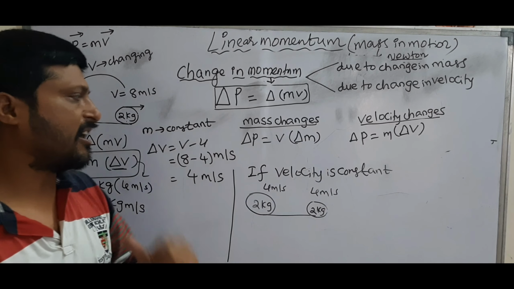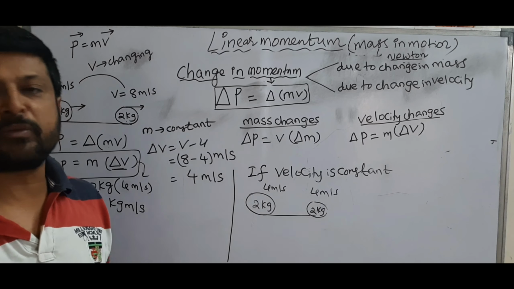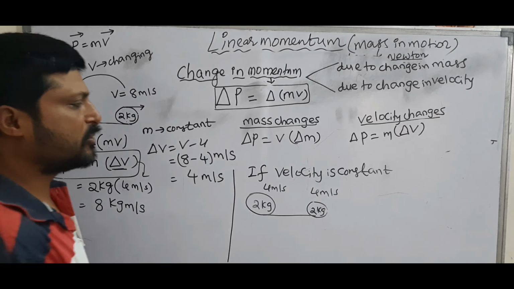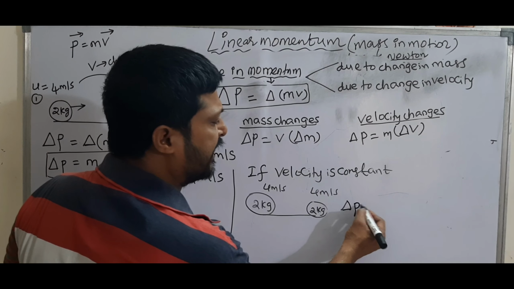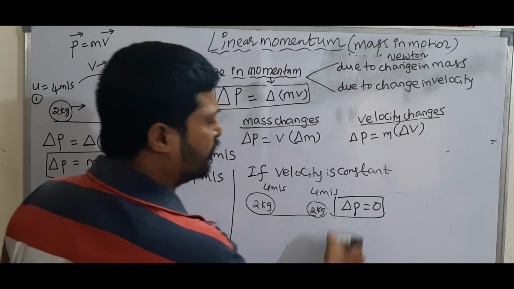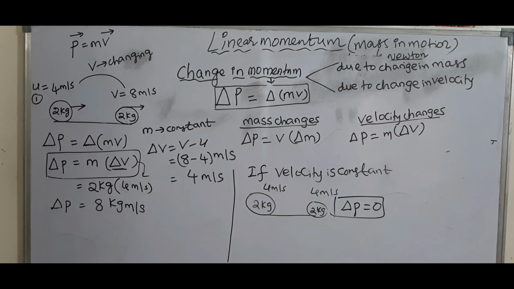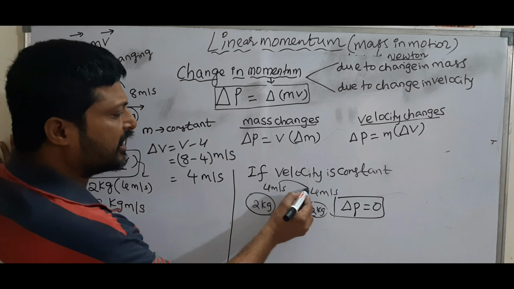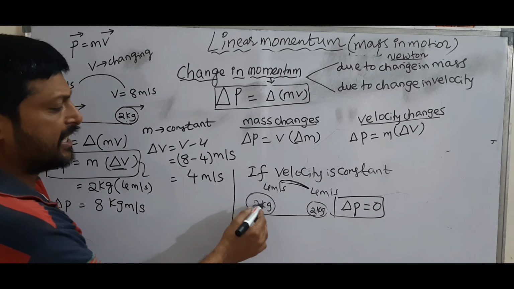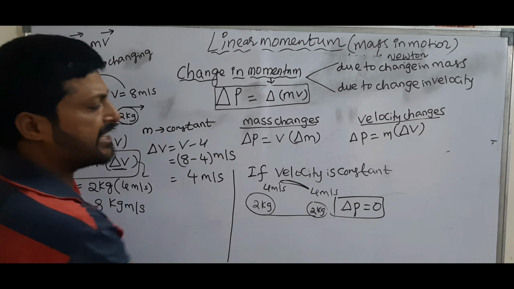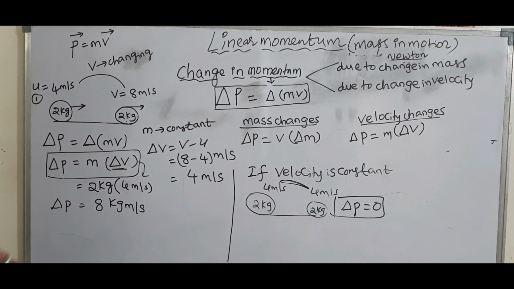So if velocity is constant, then what is the change in momentum? Change in momentum is equal to 0, because if there is no change in velocity and no change in mass, then change in momentum is equal to 0.